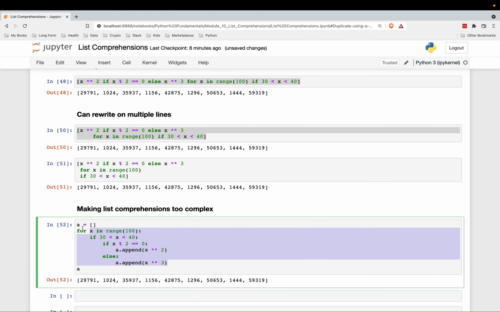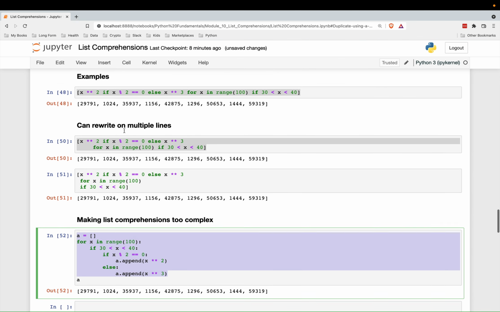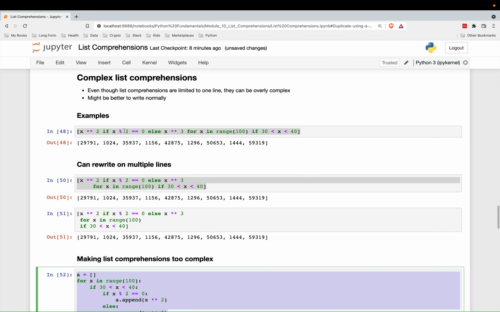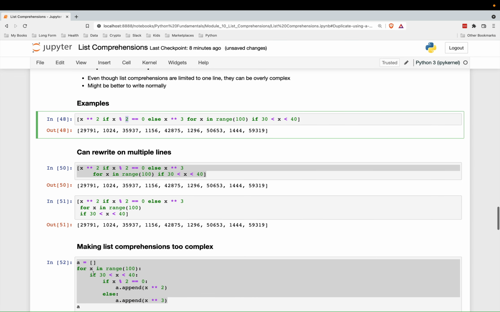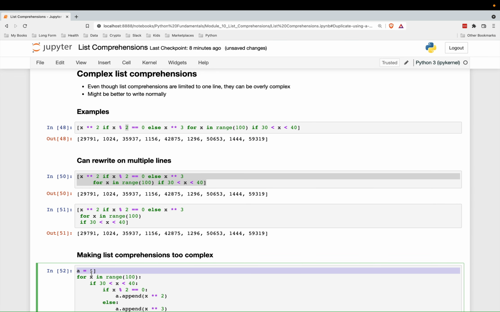So for this one, you might want to use a normal for loop instead of a list comprehension if it gets too complex. So just keep that in mind. Don't try to use list comprehensions and force them all over the place when you can just use a normal for loop and create a list like that.